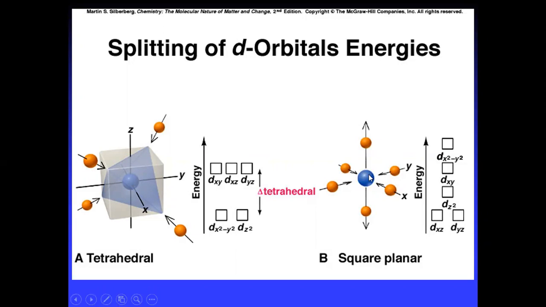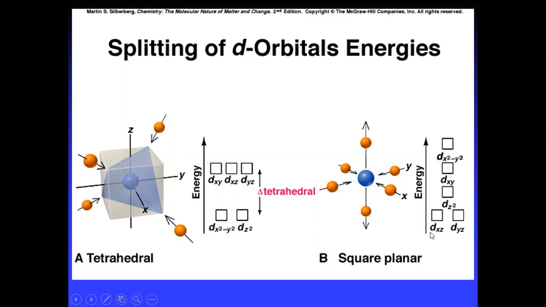In square planar complexes, first the energy is raised, then degeneracy is lost, and again degeneracy is lost for the suborbitals also. So the d orbitals split first into T2G and EG, and again T2G has split. The 3 orbitals got split up, and EG also further got split up.